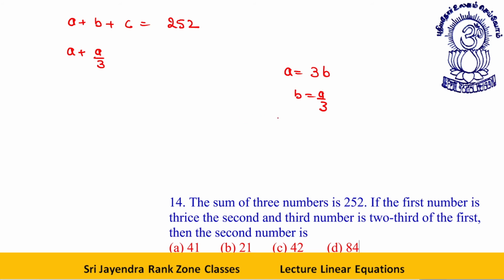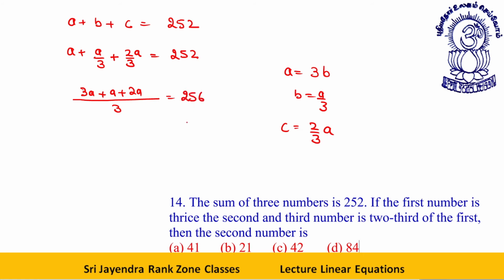And the third number is two-thirds of the first number, C is equal to 2 by 3 A. So A plus A by 3 plus 2A by 3 is equal to 252. From here I can say 3A plus A plus 2A by 3 is equal to 252. Clear?